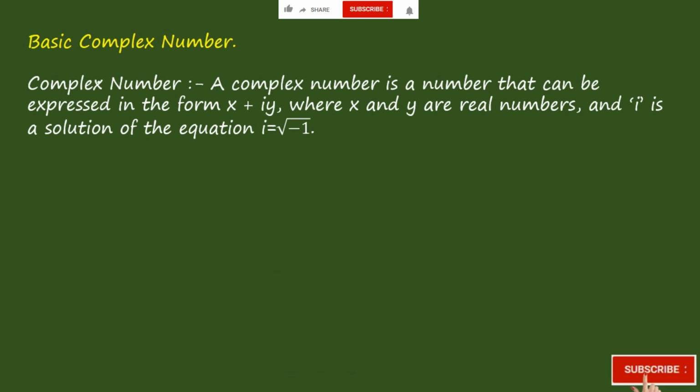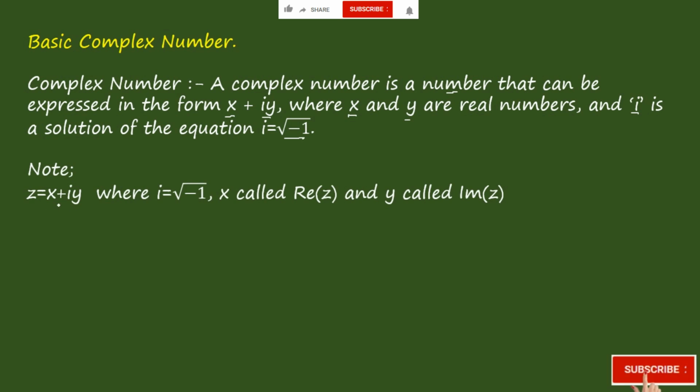Now coming to the basics of complex numbers. A complex number is a number that can be expressed in the form x plus iy, where x and y are real numbers and i is root -1. This is a basic thing you have to remember. If z is equal to x plus iy, then x is the real part of z and y is the imaginary part of z.